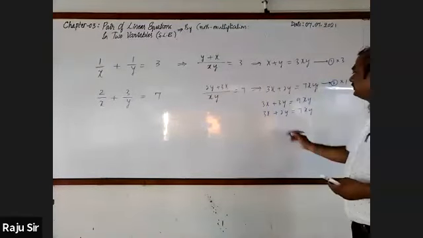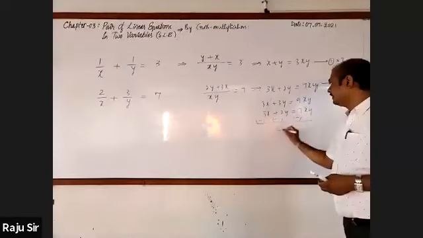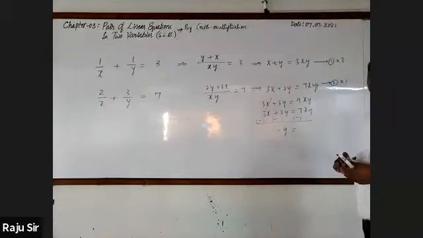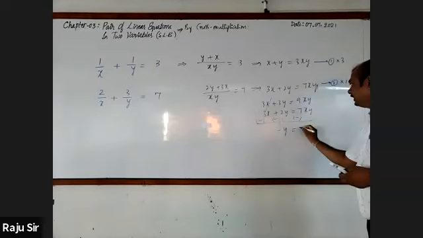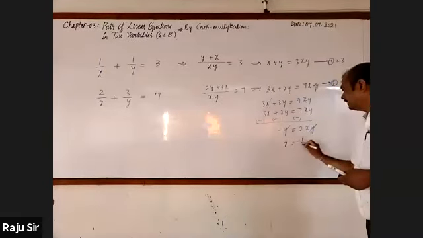Then on subtracting, 3x and 3x get cancelled. This will be y. It's equal to 9xy minus 7xy, that is 2xy. Then x is equal to 1 by 2.